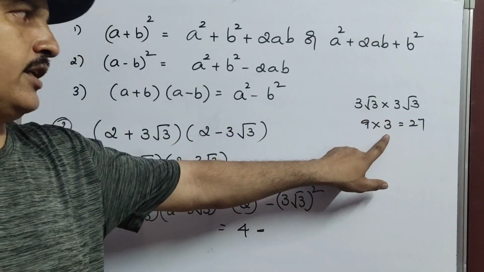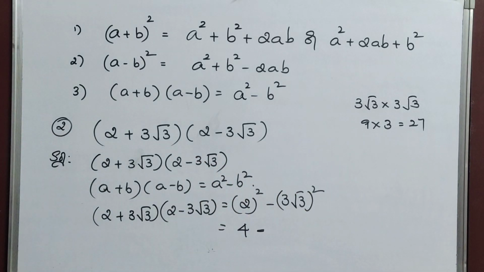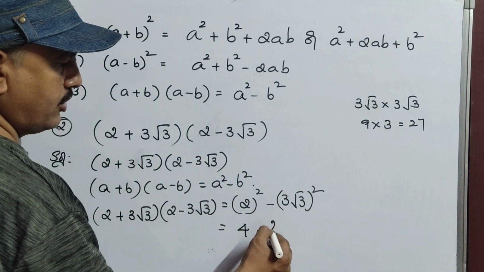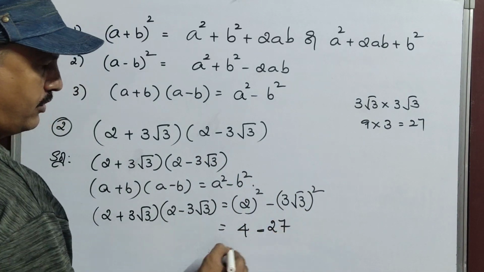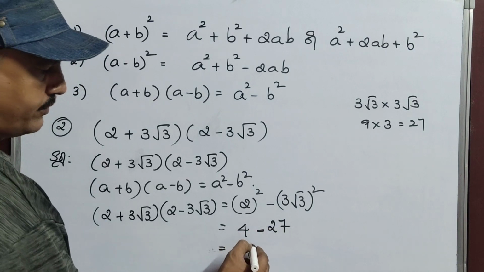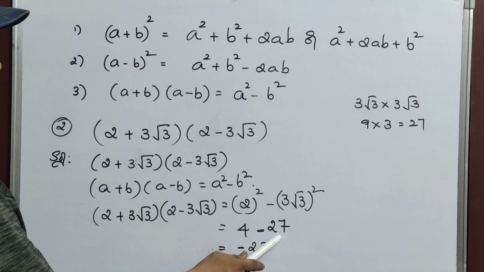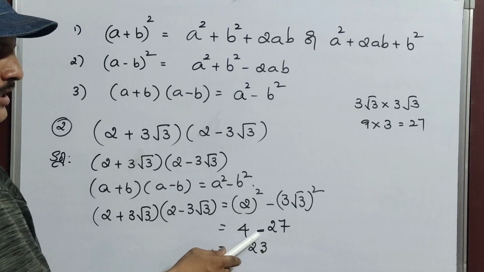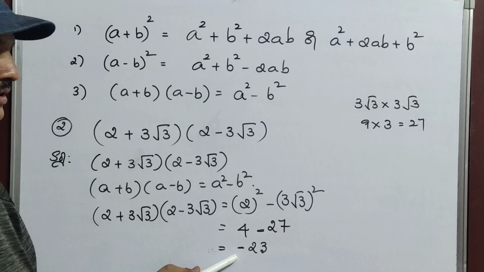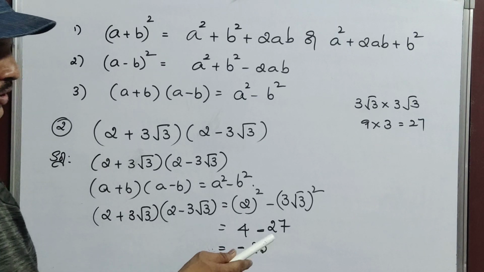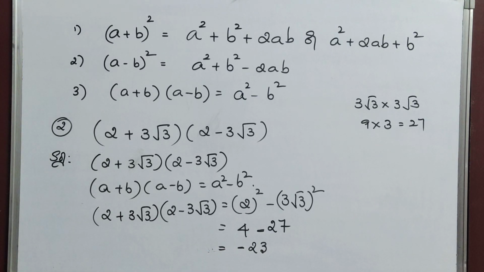Root 3 into root 3, 3. So 9 3s are 27. So 4 minus 27. Now 27 minus 4, 23. Plus 3 or minus 3, minus, because here the greater number contains negative symbol, so in answer you will get a negative. So minus 23 is the answer.